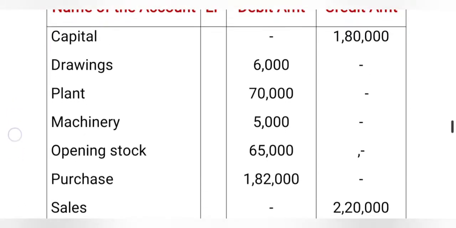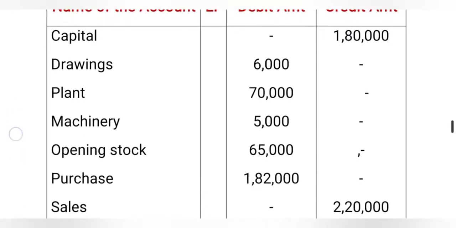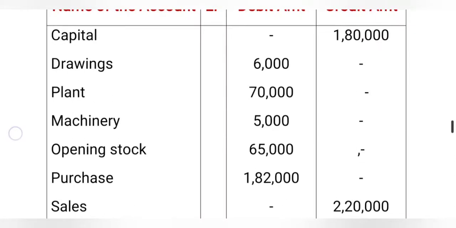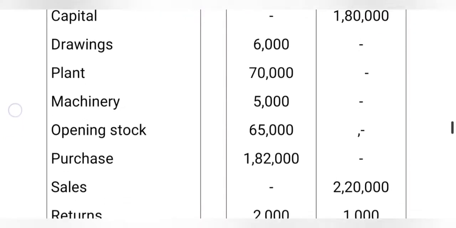Now we come to drawings. Drawings is also a personal account. When the owner draws an amount from the business, the business is giving money to the person, that's why the drawings account is debit. Then plant is an asset. According to the real account, what comes in is debit, that's why we debit the plant account. Machinery is also an asset, it is also debit.